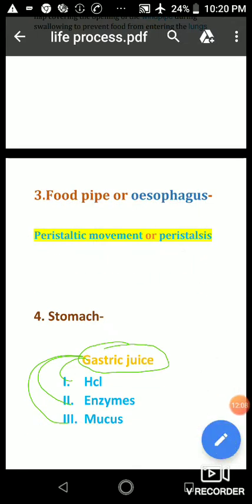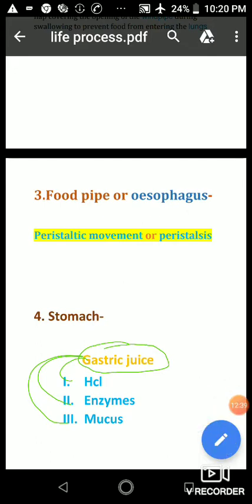Okay, now one more thing that I want to tell you, that no secretion takes place inside the food pipe. No enzymes are there. So this is only a path through which food passes from the mouth to the stomach. So no digestion takes place inside the food pipe. Please students, remember this point. No digestion takes place inside the food pipe.